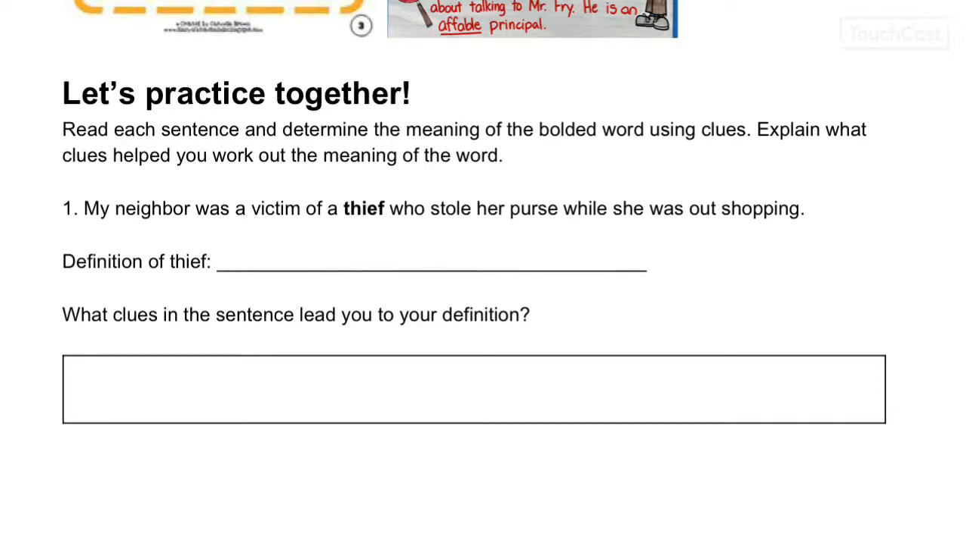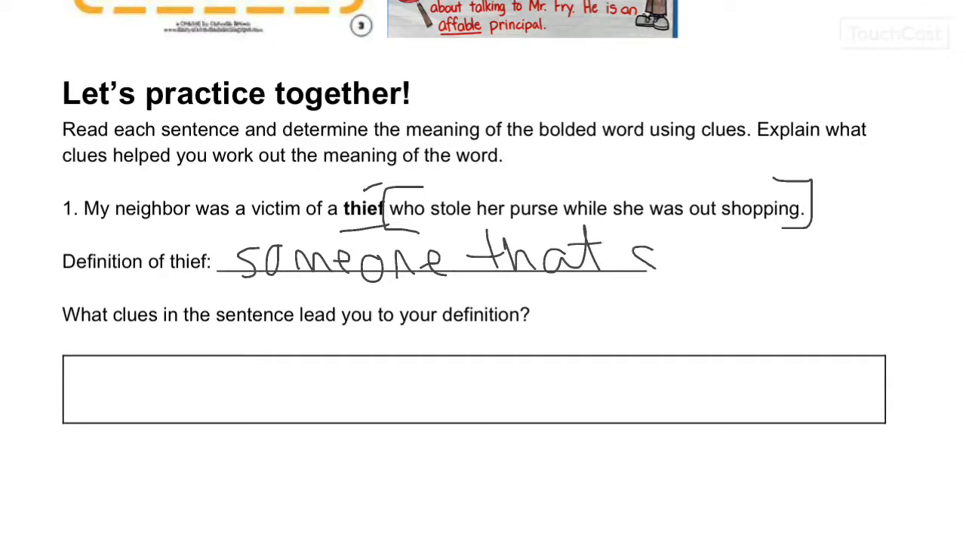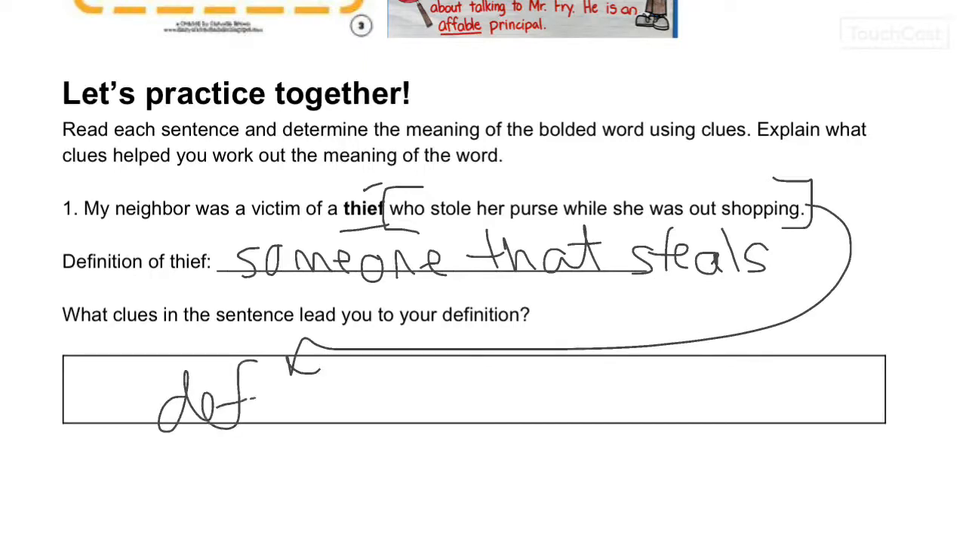My neighbor was a victim of a thief who stole her purse while she was out shopping. So thief. It's telling me the definition here: someone who stole her purse while she was out shopping. So a thief is someone that steals. You might have already known what a thief was even before reading this, but the clues in the story were right here, this definition. It told me what a thief actually is, so it gave me the definition, someone who steals.